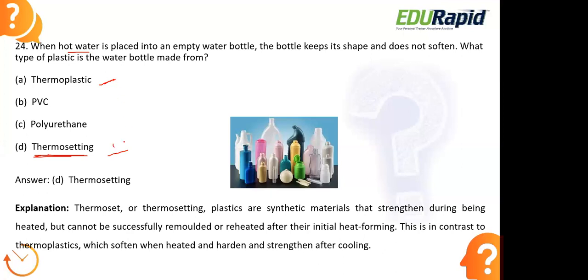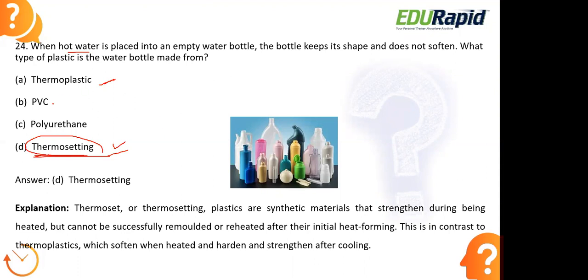But this thermosetting plastic has a property that once it is molded on heating, again we cannot heat it to mold it back. Once we give this shape to thermosetting plastic by molding on heating, again we cannot change its shape. It will not bend easily, even when we are heating it again. So this is one property of thermosetting plastic. Whenever we are using bottles made out of thermosetting plastic, even if you add hot water to it, it will not change its shape because it will not melt on adding hot water.